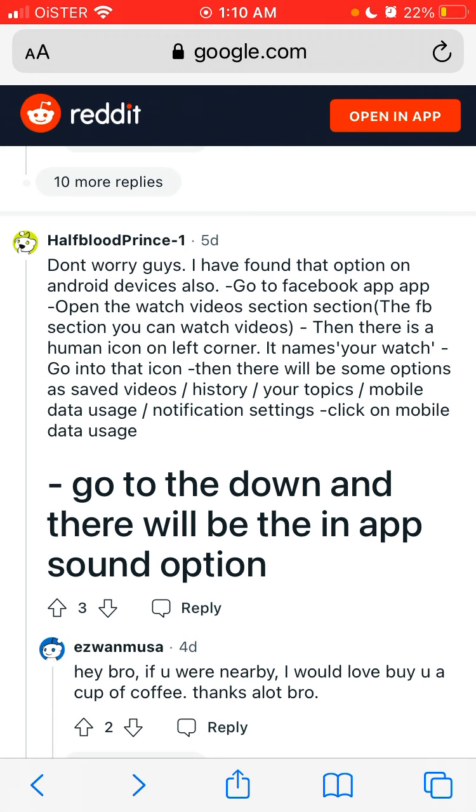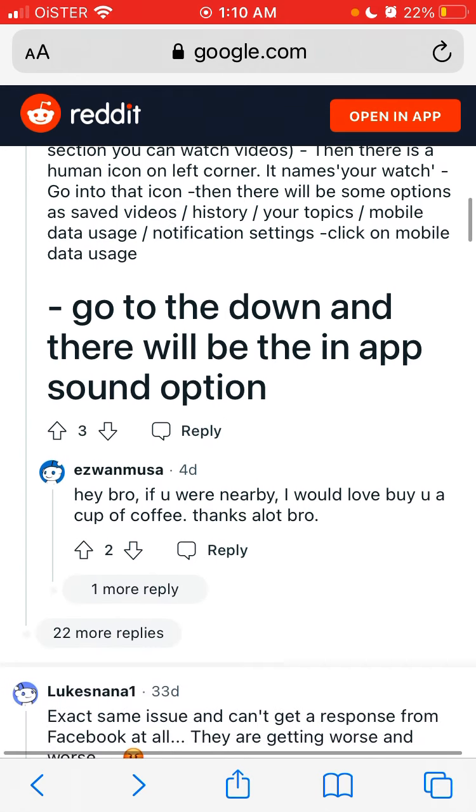posted like 5 days ago. So go to the Facebook app, open the watch video section. Then there is a human icon in the left corner. It's named Your Watch. Go into that icon. Then there will be options such as saved videos, history, topics. Click on mobile data usage. Go down and there will be an app sound option. So follow this process.